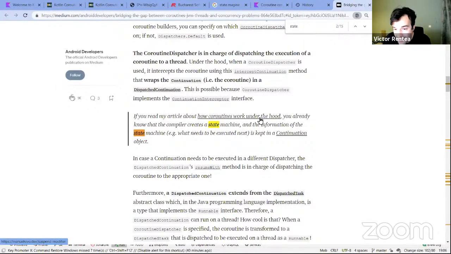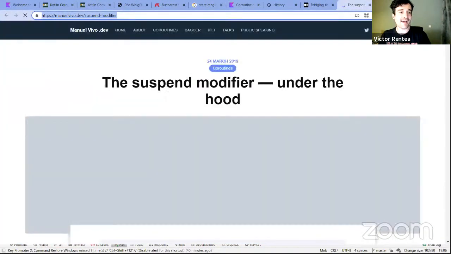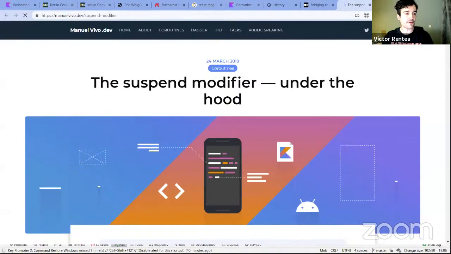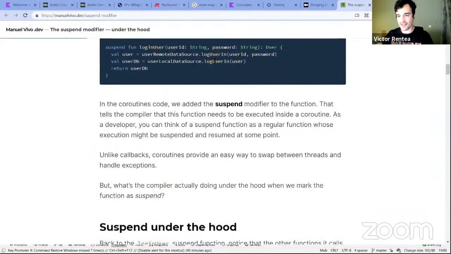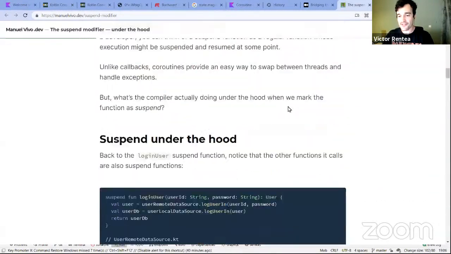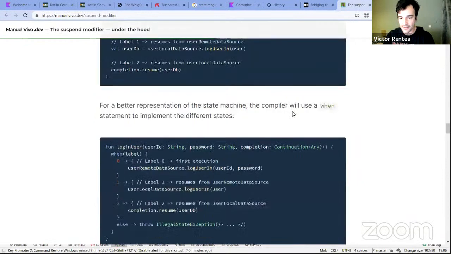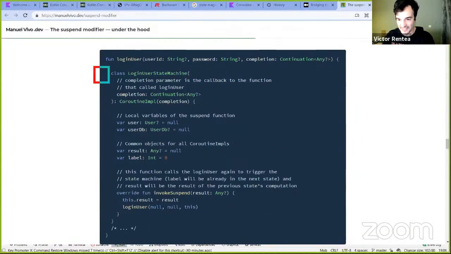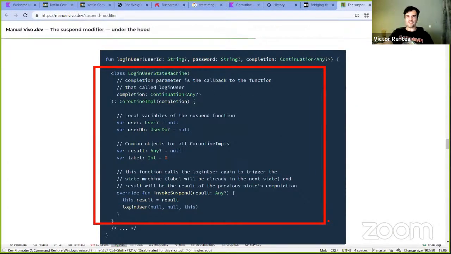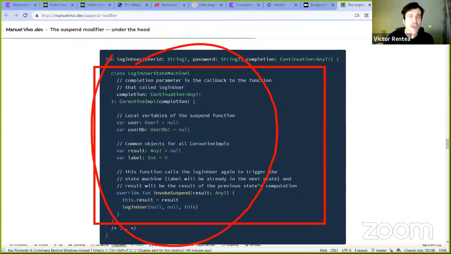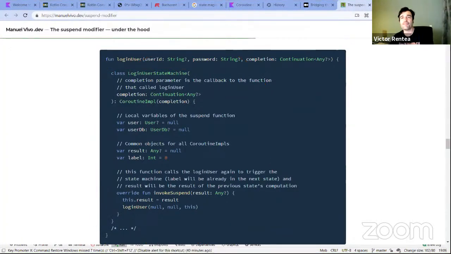It wasn't Fibonacci. I keep saying state machine, but here it is. That's it. That's the article. Haha, found it. I'll paste it everywhere on all the channels that I have. Here is the article that explains in very great detail how these are really working under the hood. And there is a wonderful state machine generated for you. Let me put my finger on the state machine. Finally, there it is. My finger on the state machine. There it is. Very, very hardcore stuff. If you feel like breaking your head more, read this article.